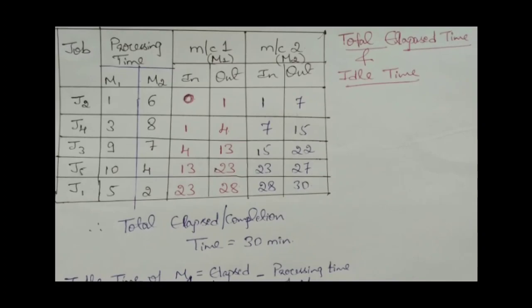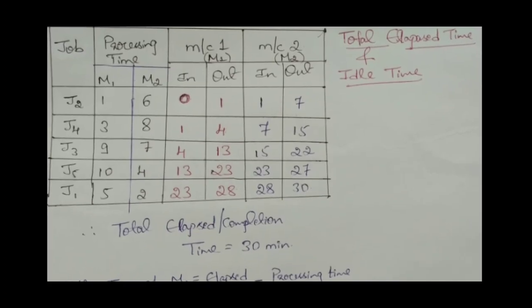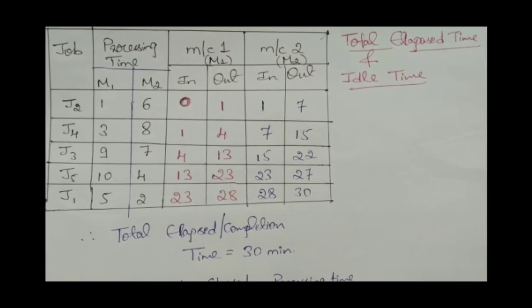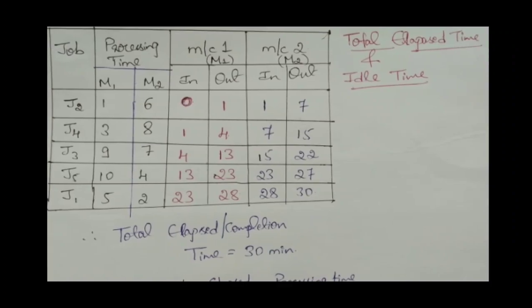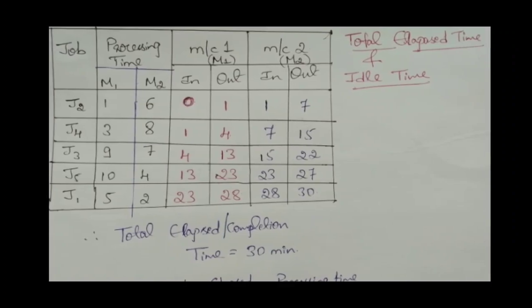In this case 5 jobs and 2 machines are there. For all the 5 jobs to be processed on both machines, the time required has to be calculated. Now once again prepare the table. In the first column write jobs, and in the next, processing time. Next, machine 1, machine 2, with in and out, in and out. I'll tell you why we write in and out.